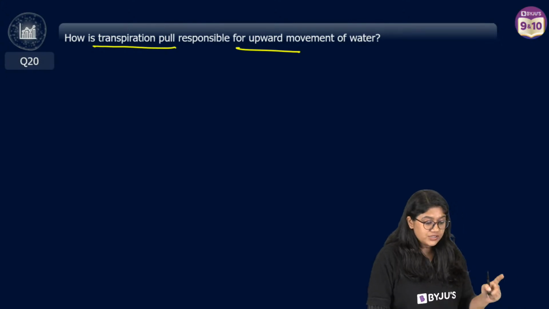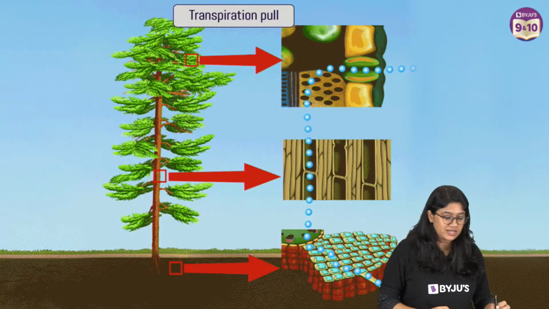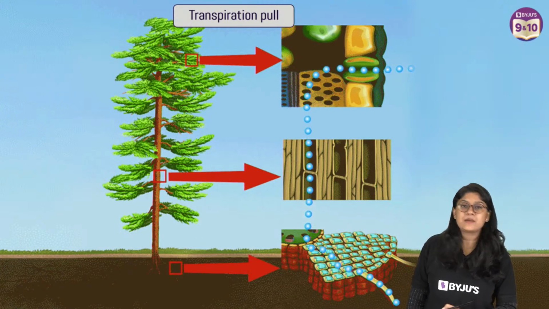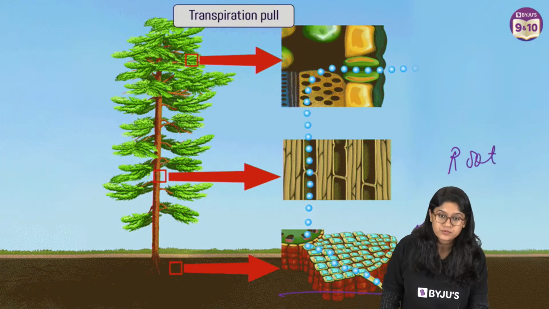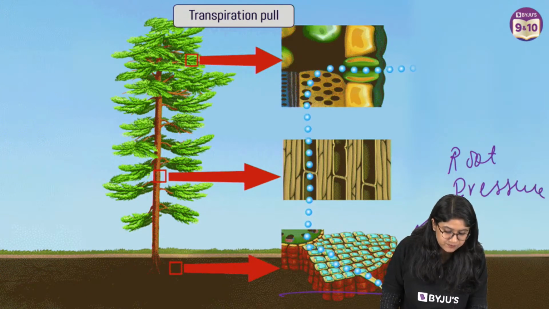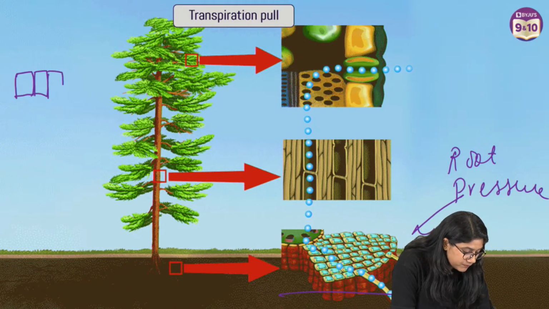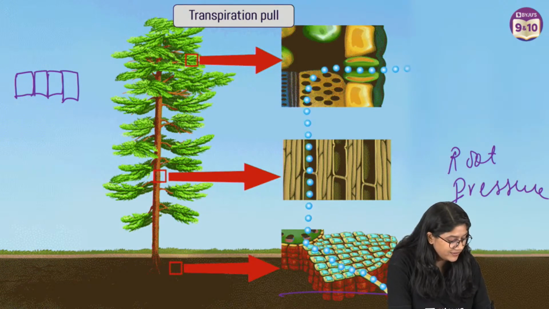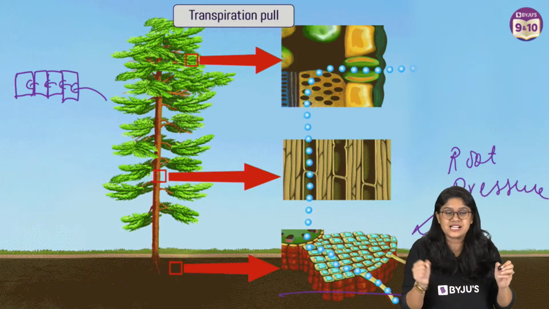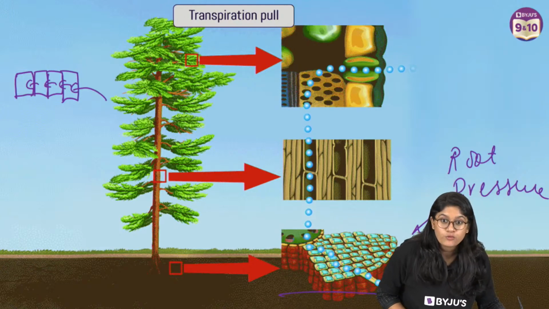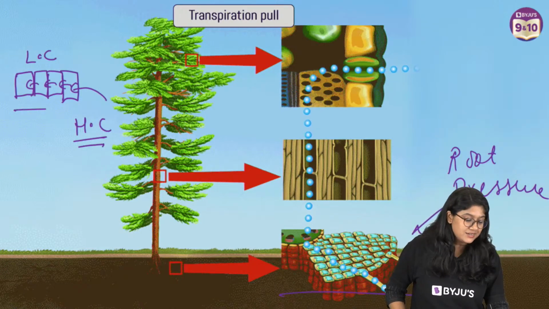Right? How is the transpiration pull responsible for the movement of the water up? So we know that in a plant we have 3 different types of forces altogether. First, of course, at the roots we have the root pressure. I'm sure all of you have studied about this. What is root pressure? Root pressure is nothing but when the roots, just imagine these are the roots, get the water, they become turgid. And that's how they create the pressure on each of the cells, and that's how the water will move ahead, from the higher concentration which is outside to the lower concentration. That is the root pressure.